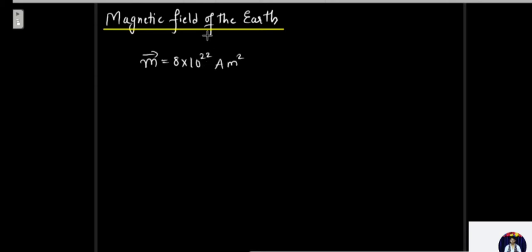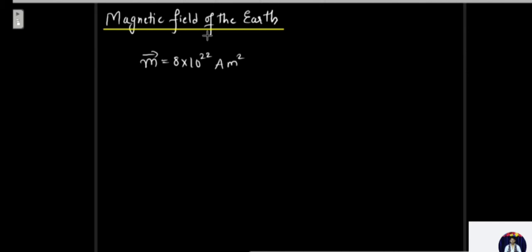Basically, the magnetic field around the surface of the earth can be approximated to the field of a bar magnet or any magnetic dipole having a dipole moment of 8 into 10 raised to 22 ampere meter square, which is located almost at the center of the earth. So we can consider that the magnet is embedded inside the earth's core.